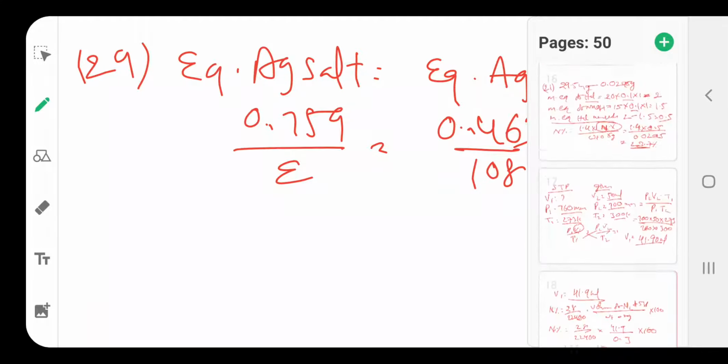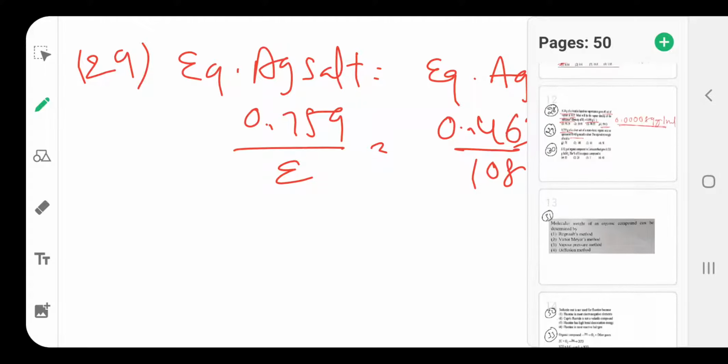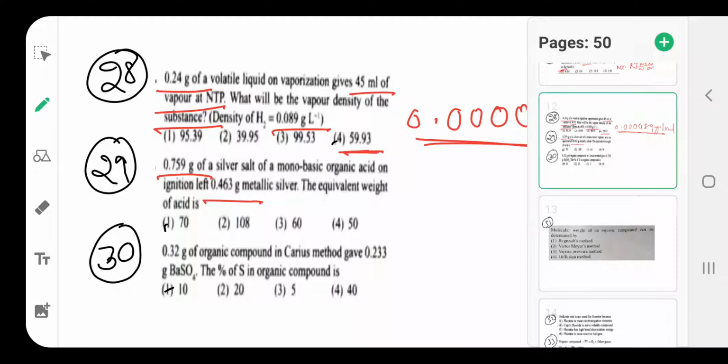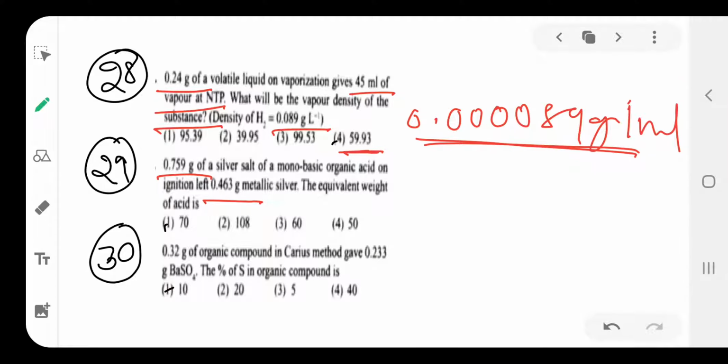See what the question gives: the silver salt of a monobasic acid on ignition leaves 0.463 silver metal, and the atomic weight of silver is 108.